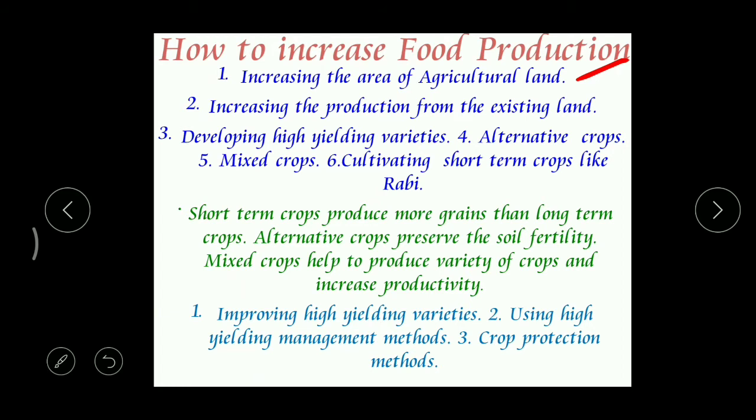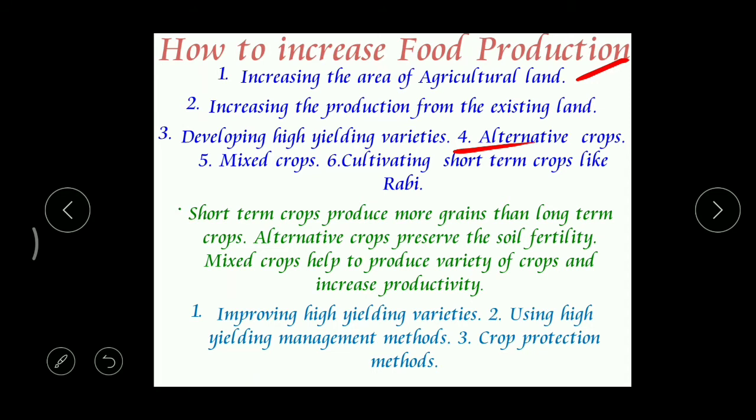Correct. Then developing high yielding varieties. What is meant by high yielding varieties? It means hybrids. Nowadays, almost all the farmers are using hybrids. Why? The quality and the quantity will be good. Then alternative crops. What is meant by alternative crops? Alternative means changing.